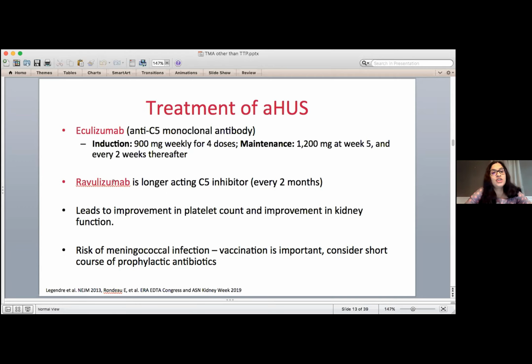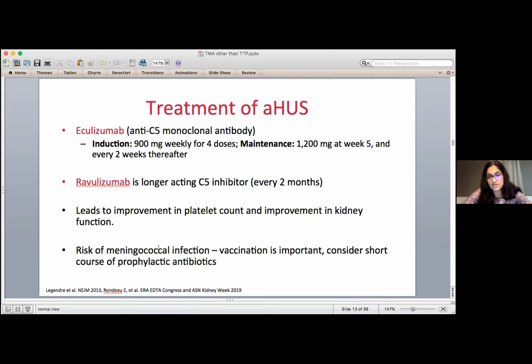Now there is a new drug called ravulizumab, which is longer acting. So instead of having to come back every 2 weeks, patients can come back every 2 months, which is a significant improvement for quality of life. These treatments lead to pretty rapid improvement in platelet count, and over a period of time, kidney function tends to improve. Unless treatment was started too late, because in rare cases, we're not able to get the kidneys back.